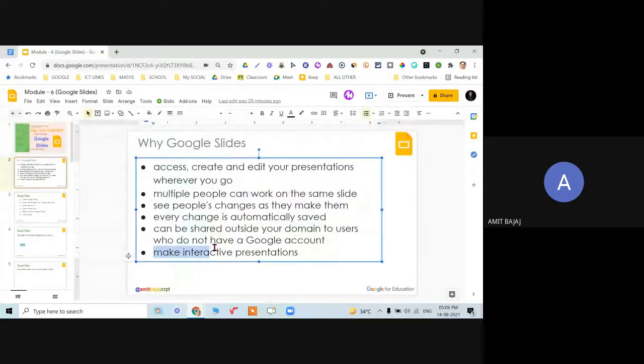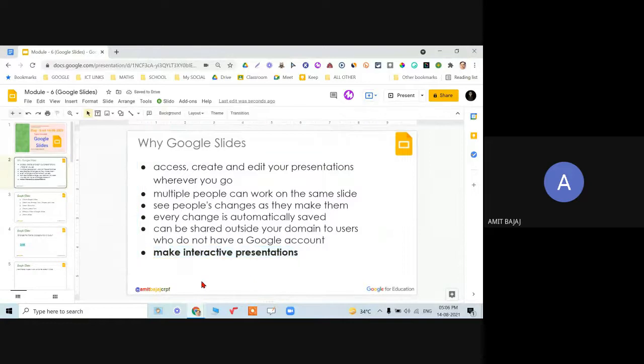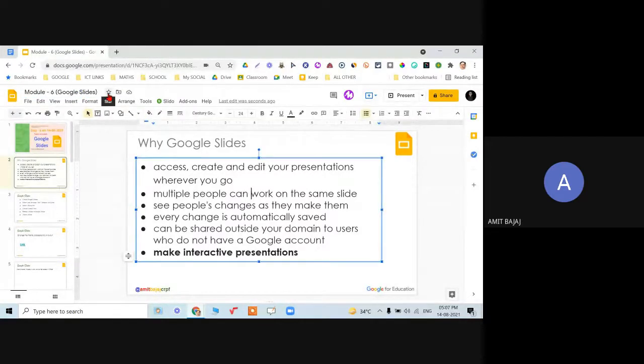And then, of course, the main purpose of Google Slides, making interactive presentations. We'll be focusing mainly on this. So this is one of my Google slides. You can check it out. I have given the name as module 6 Google Slides, and then I can always star it. Once I star it and go to my Google Drive, I can find this easily in that drive.